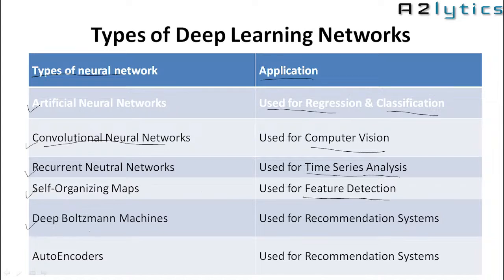Fifth is a Boltzmann machine, deep learning Boltzmann machine, used in the recommendation system. Sixth is an autoencoder type of deep learning network, which is used in recommendation system. So these are the different types of deep learning networks, neural networks, and their corresponding applications.